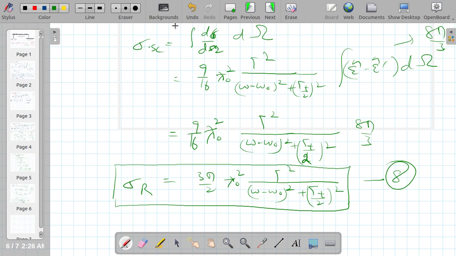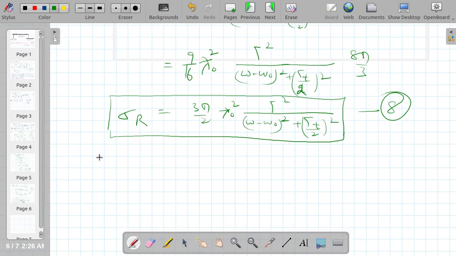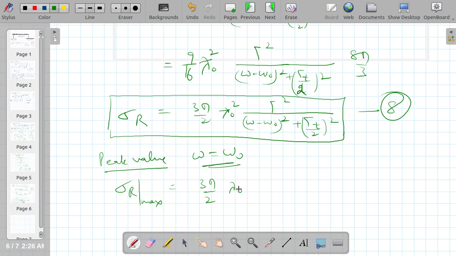Now let us calculate the maximum value, or the cross section corresponding to the peak value, that is at omega equal to omega naught. Then it will be maximum, and it is 3 pi by 2 lambda naught cross square. Then this term will be 0, right?